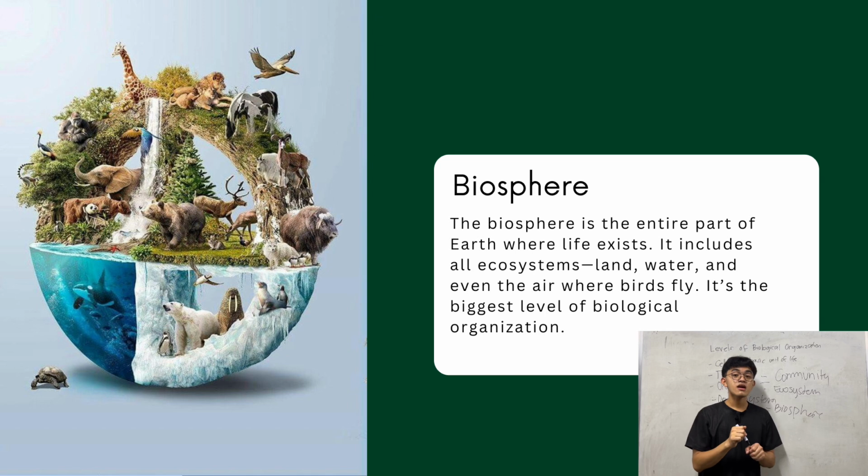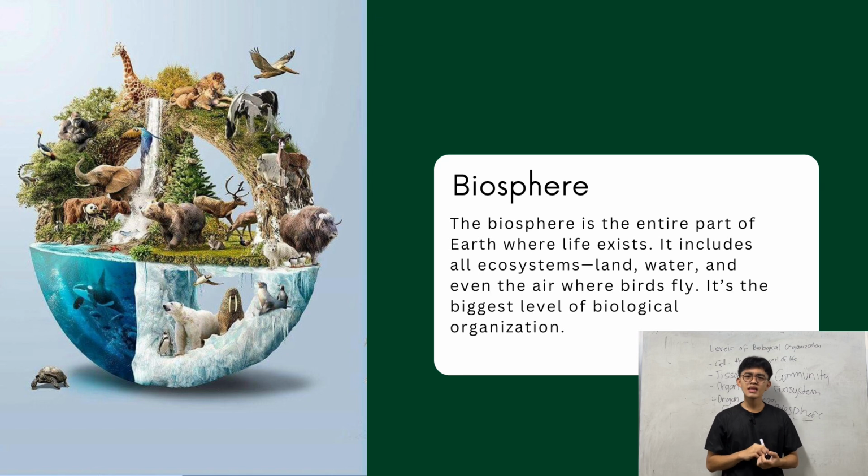Now, biosphere, from the word itself, bio, which means life, and sphere, that means circle, biosphere encompasses all the living things in our planet, in oceans, in lands, and in icy places. Those are part of biosphere. The biosphere is the entire part of the earth where life exists. It includes all ecosystem, land, water, and even the air where birds fly. It's the biggest level of biological organization.